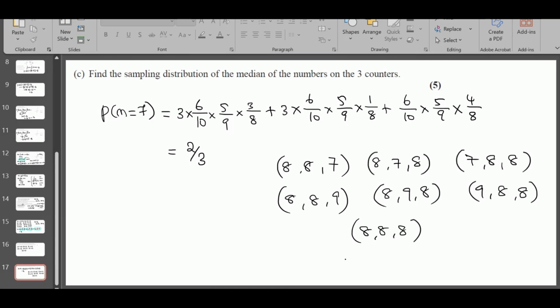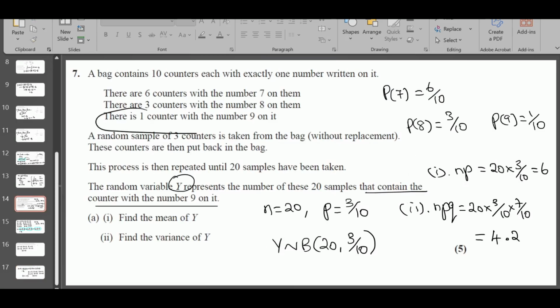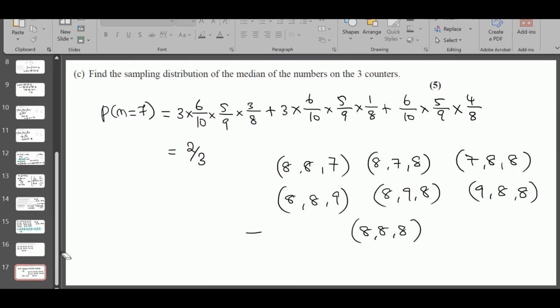Is there any other median you can get? 7, 8. Can you get number 9? There is no way we are going to get number 9 as the median, because to get number 9 as the median, you need to have 2 9s actually, but the question clearly says there is only 1 counter with number 9 in it. So there is no way you're going to take 2 counters from the bag. So the median cannot be 9. It's just only 7 or 8.